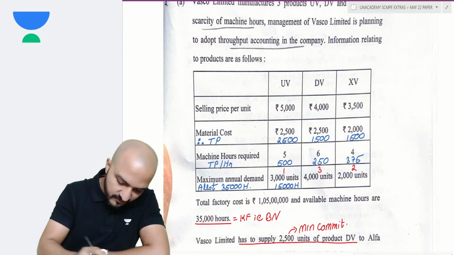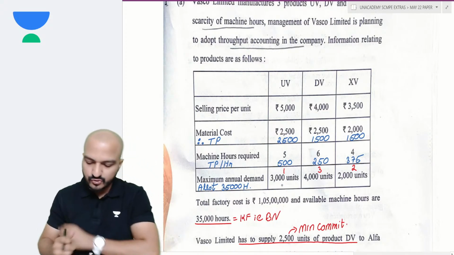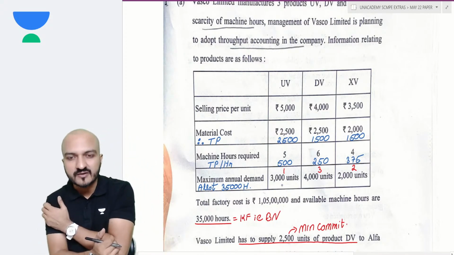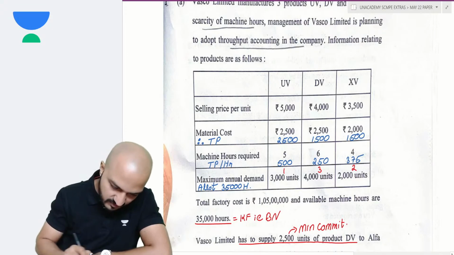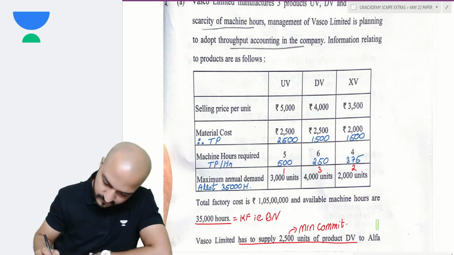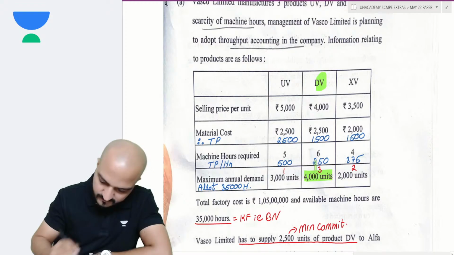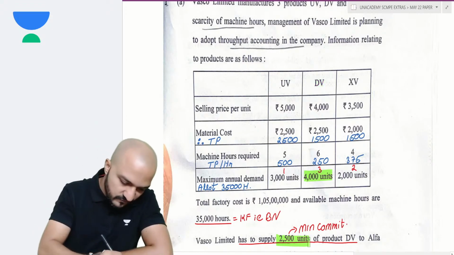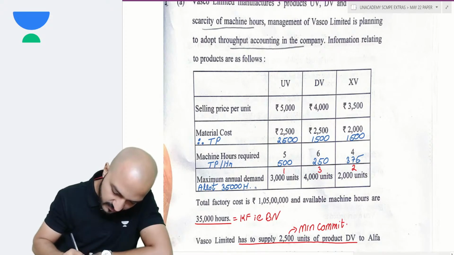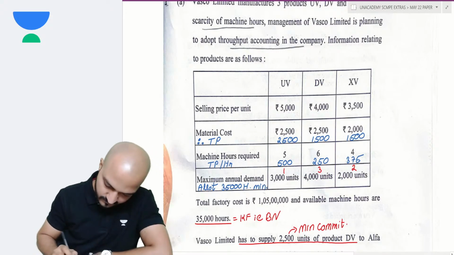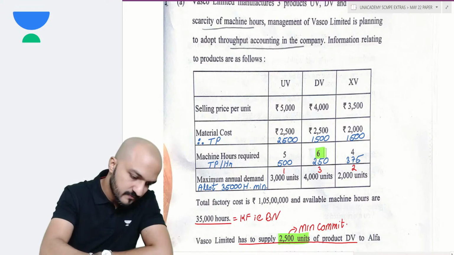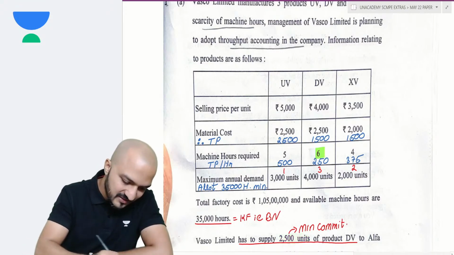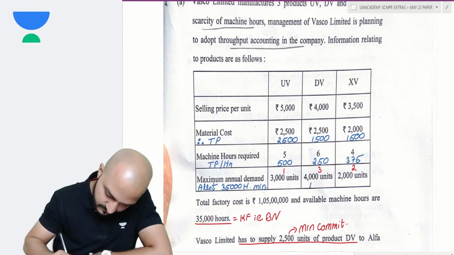But don't forget, before you start any allotment, you know that there is some minimum commitment. So out of the maximum annual demand of DV, 2,500 units is a minimum commitment. So first you do the allotment of minimum commitment, 2,500 units, each unit requiring 6 hours. So 15,000 hours has to be given there first.